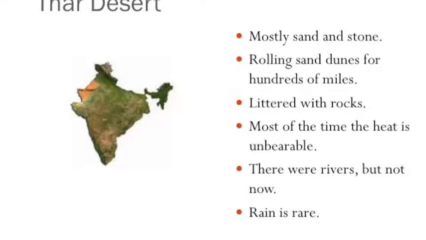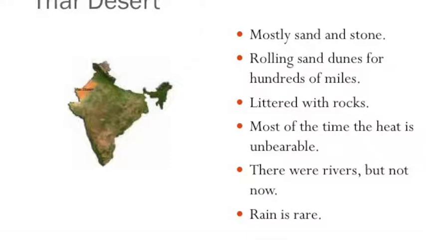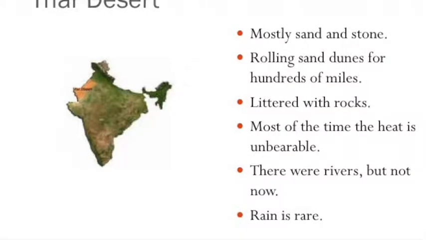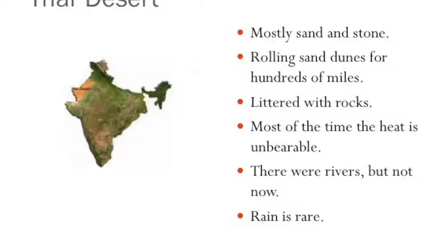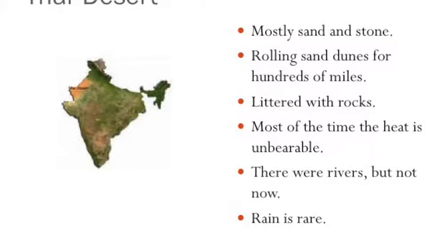Water is a precious resource in the desert. There is evidence of dried up riverbeds near the desert's borders, but there are no rivers now. Rain is rare, although the monsoons occasionally bring a soothing storm. The dry conditions make dust storms common.